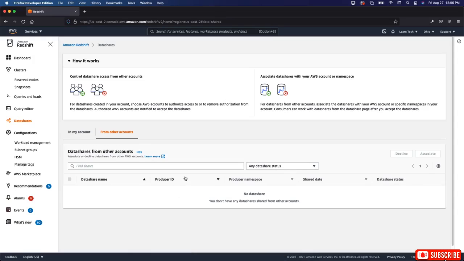All right, welcome back. In this video, we're going to talk about how to control data share access from other accounts. For data shares created in your account, choose AWS accounts to authorize access to or remove authorization from the data shares. Authorized AWS accounts are notified to accept the data shares.